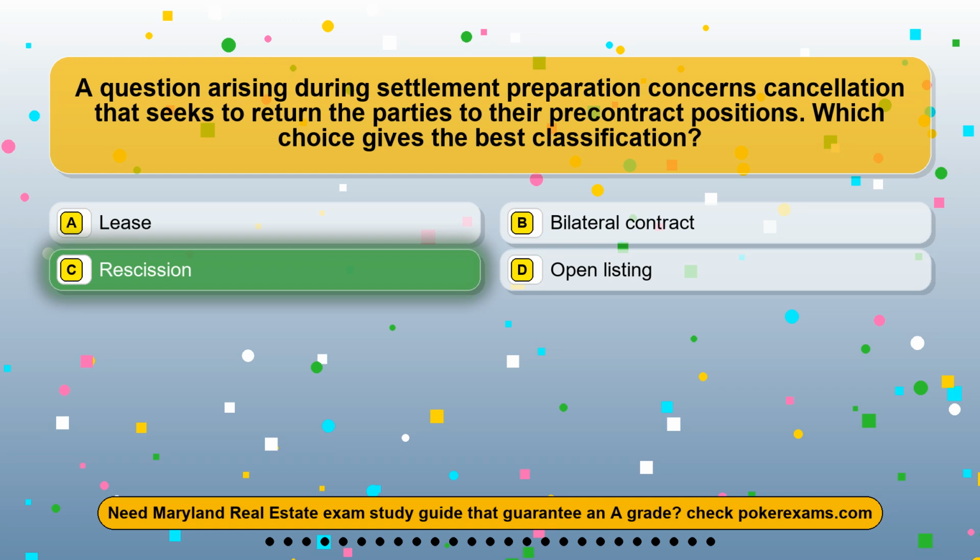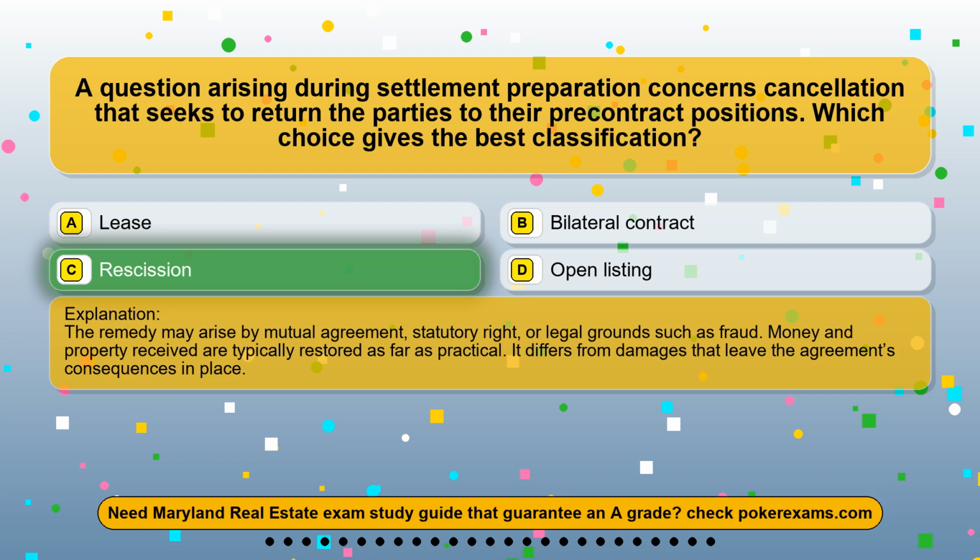The correct answer is option C. Rescission. The remedy may arise by mutual agreement, statutory right, or legal grounds such as fraud. Money and property received are typically restored as far as practical. It differs from damages that leave the agreement's consequences in place.